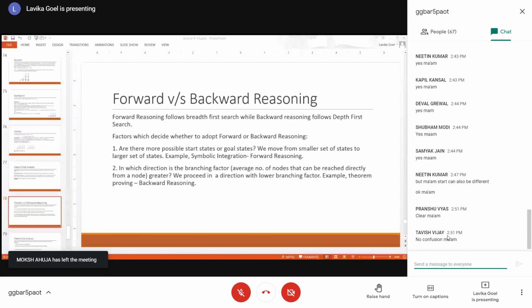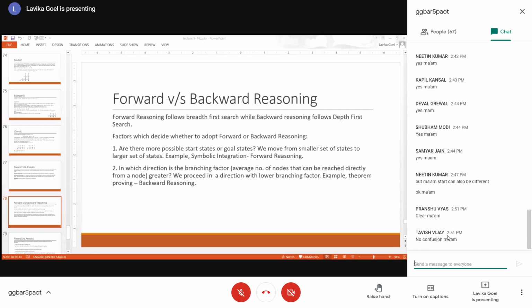So these are the two important factors to decide whether you should reason forward or backward. If there are more possible goal states than start states, then you will reason forward. Otherwise, you will reason backward. The second thing is, if the branching factor is lower in the forward direction, then you will reason forward. Otherwise, if the branching factor is lower in the backward direction, from the goal to the initial state, then you will go in that direction. Basically, in whichever direction your branching factor is lower, you will go in that direction.